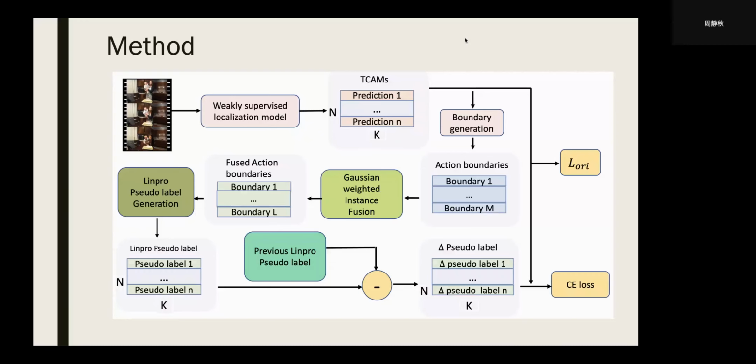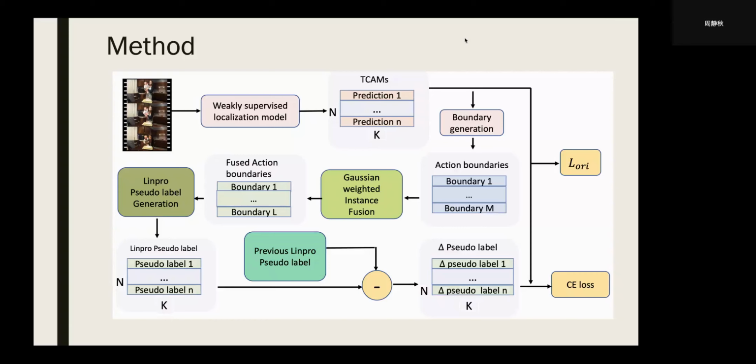Those fused action boundaries have the form we previously mentioned, the Q, C, S, E form. So they cannot be directly used to train our action localization model.